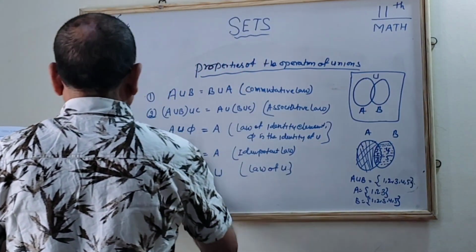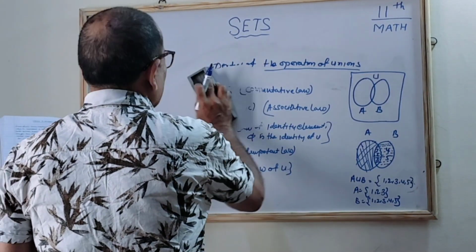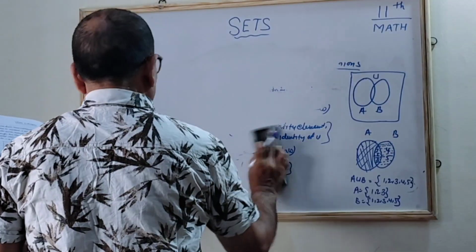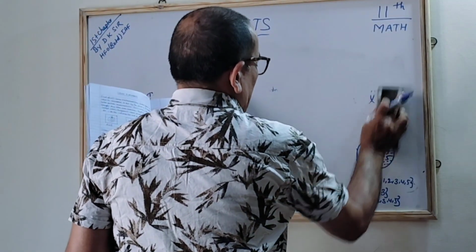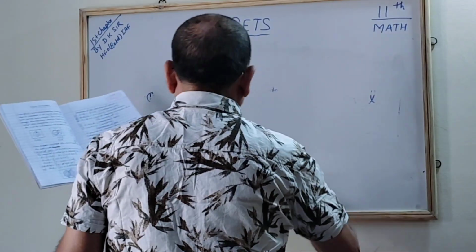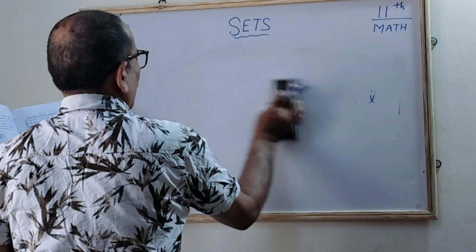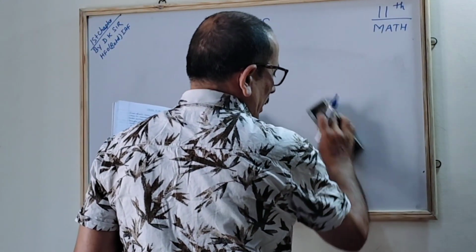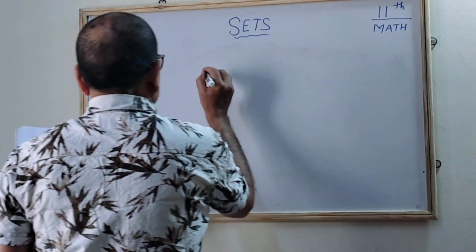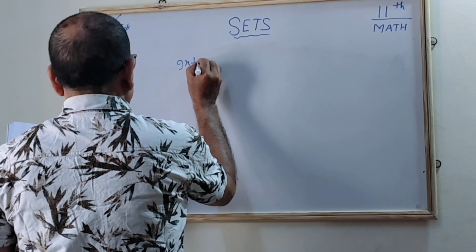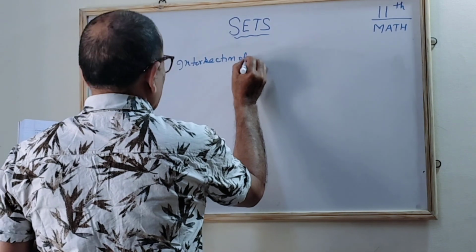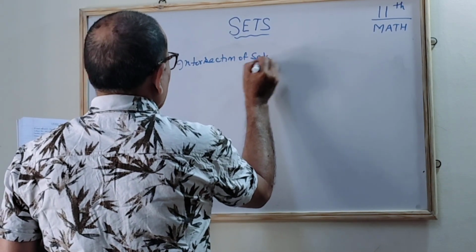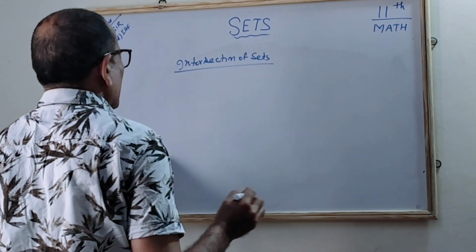Now we will see the intersection of sets, how the intersections work. Already we know that in the intersection we are taking the common elements. In the union, both are combined.